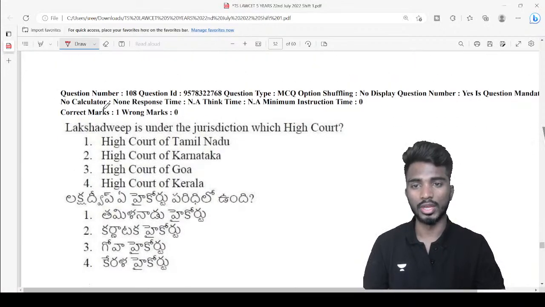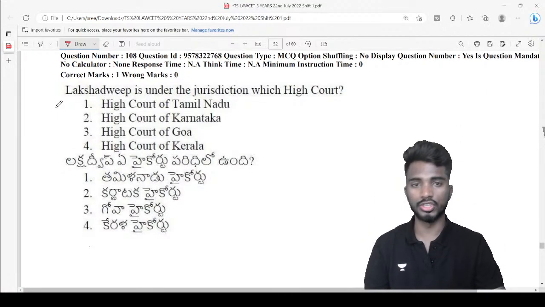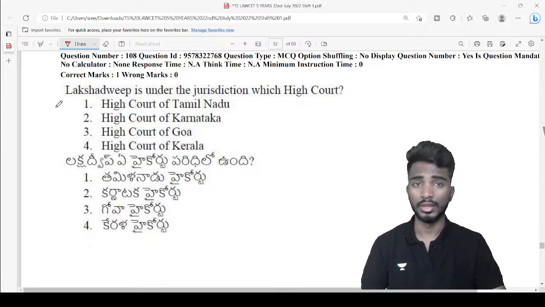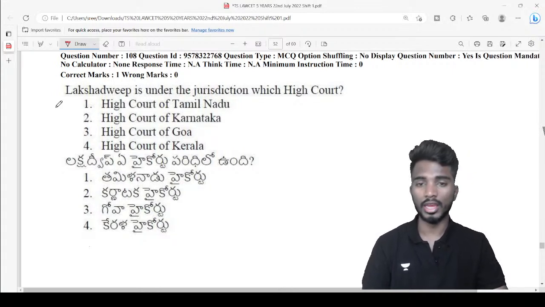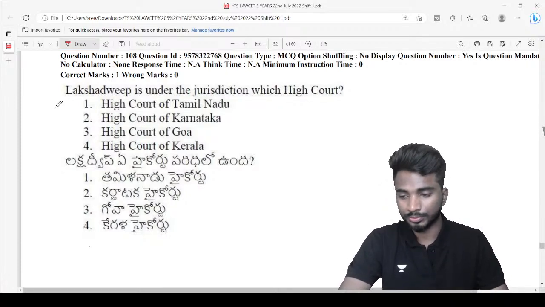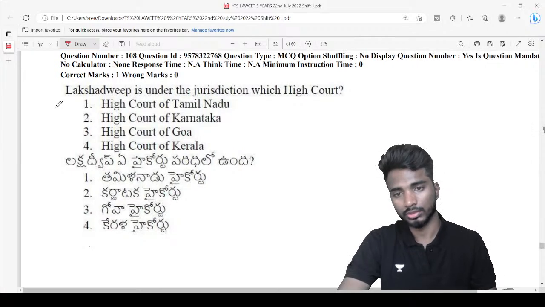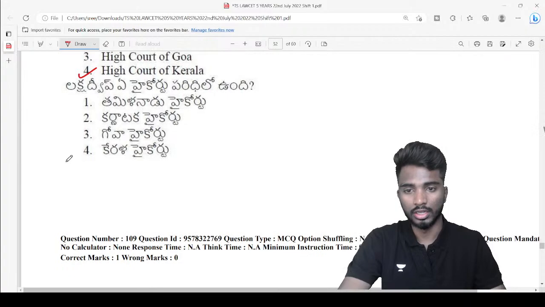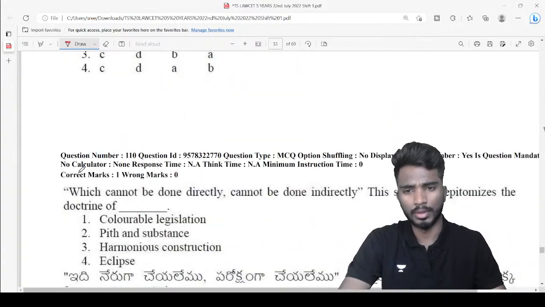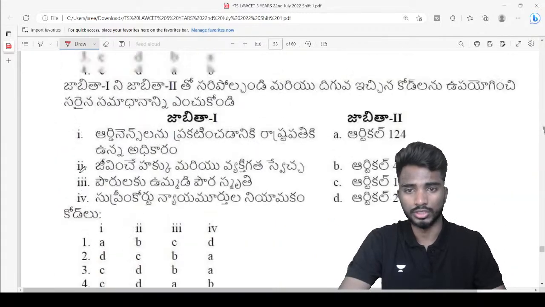Next, 108. Lakshadweep is under the jurisdiction of which High Court? Very easy question. I think we made a passing reference to it in yesterday's class. Very good, Srikanth. So the answer is Kerala High Court. Lakshadweep falls under Kerala High Court. Last two questions of the day.